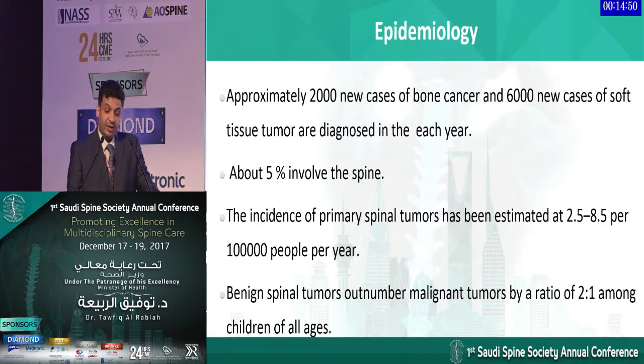So in terms of epidemiology of primary benign bone tumors, there are about 2,000 new cases of bone cancers a year, 6,000 of them soft tissue sarcomas, and only about 5 of them involve the spine. Looking at the whole, primary spine tumors account for 2.5 to 8.5 per year. Benign tumors are twice as common as malignant ones, especially in the younger population.